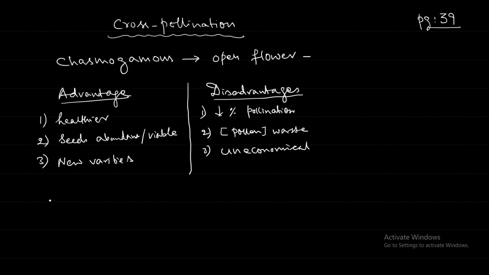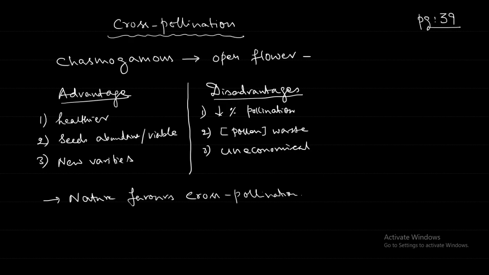Nature favors cross pollination. Why? Because in cross pollination newer and better varieties can be produced, and therefore the better varieties will have very good chances of survival. Therefore nature will always favor cross pollination.